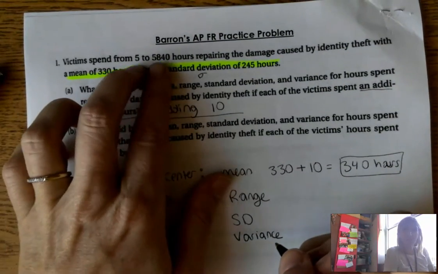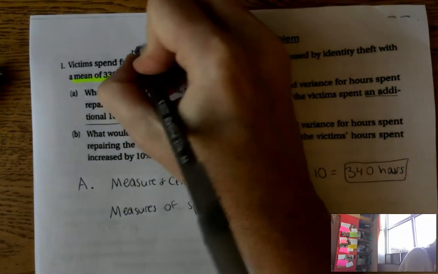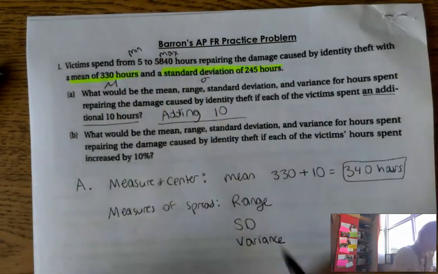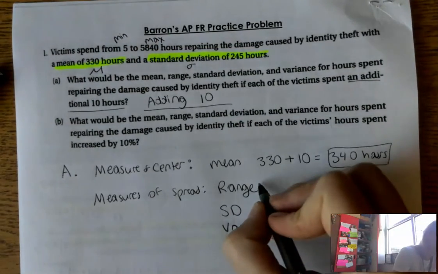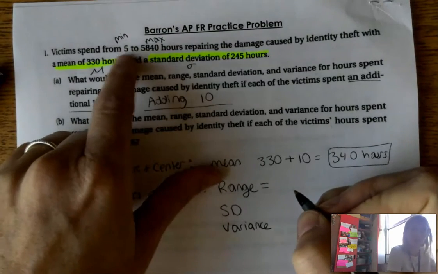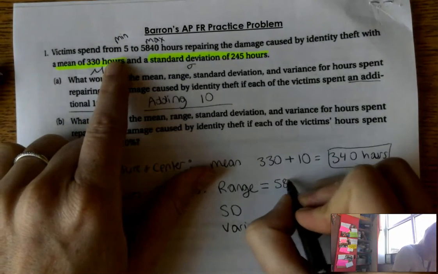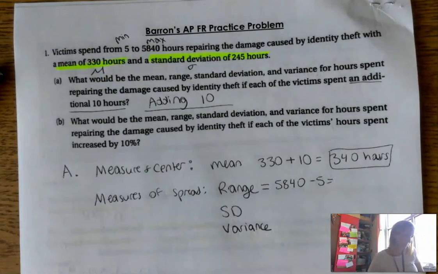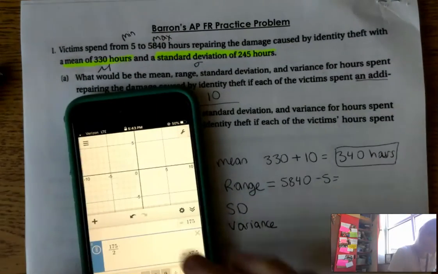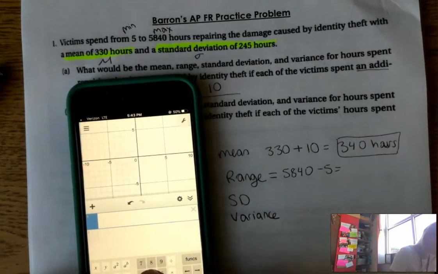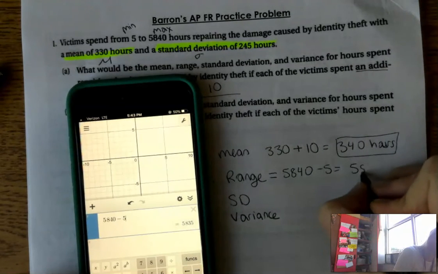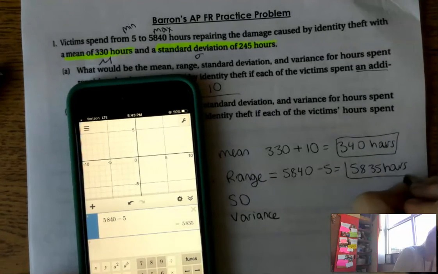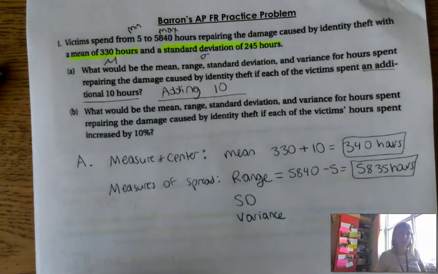Well, they give us the min and the max up in the problem, right? The 5 is the min, and the 5,840 is the max, and my range is not going to change, right? So I can calculate my range using my original data. 5,840 minus 5. So that's going to give me a range of 5,835 hours. All right, so that's my range.